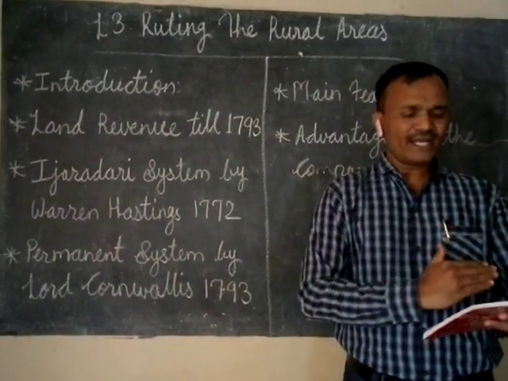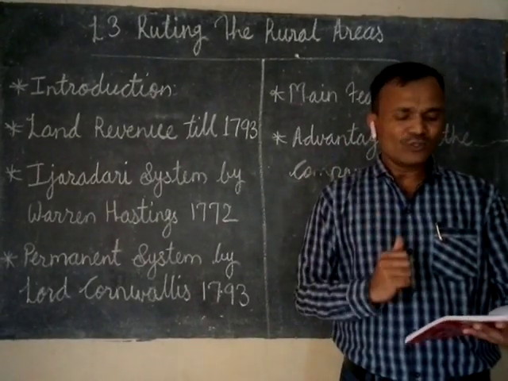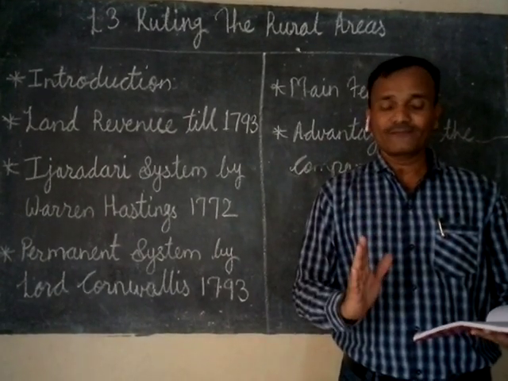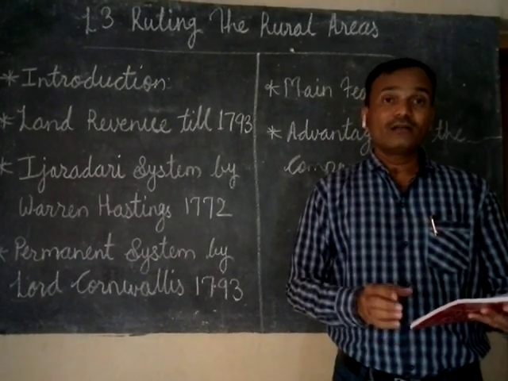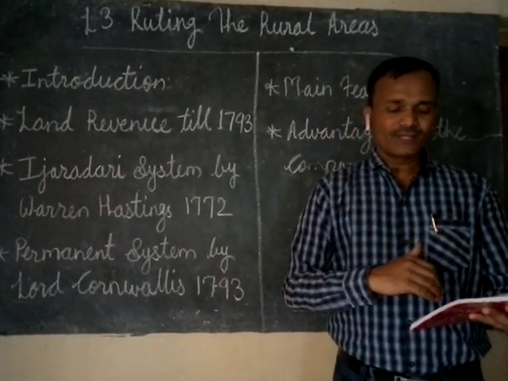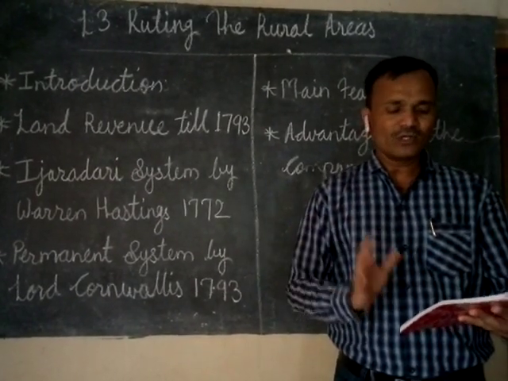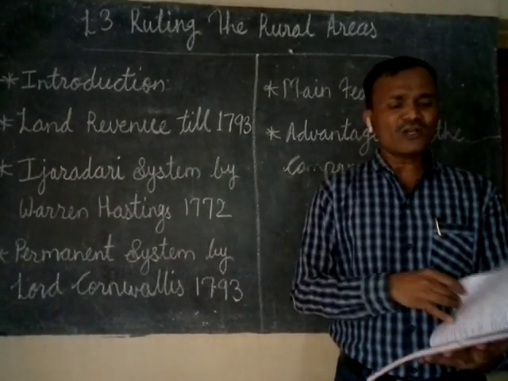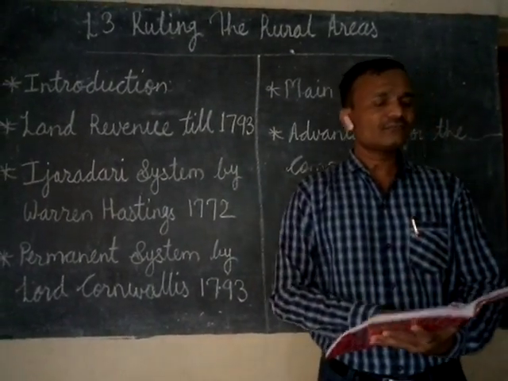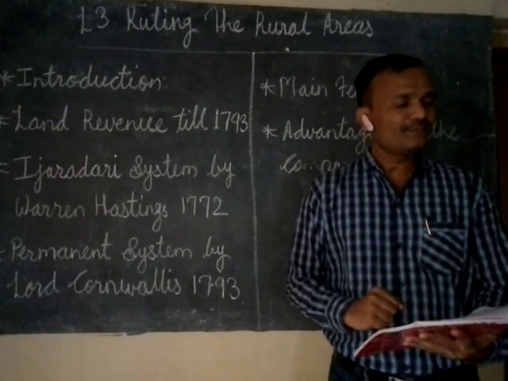Artisans also moved away from the villages as the Britishers used to force them to sell their goods at very low prices. Again, in 1770 a terrible famine worsened the situation of the villages. Because of all this, the income of the villages started to decline.